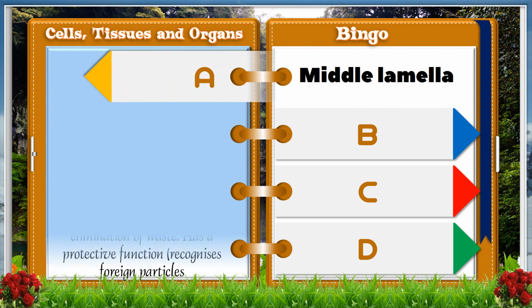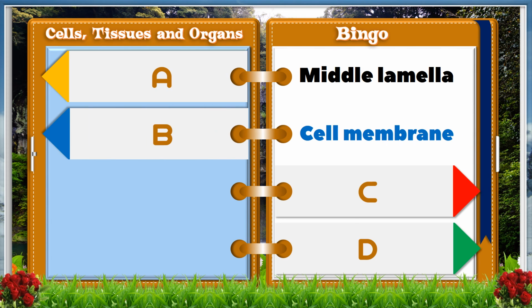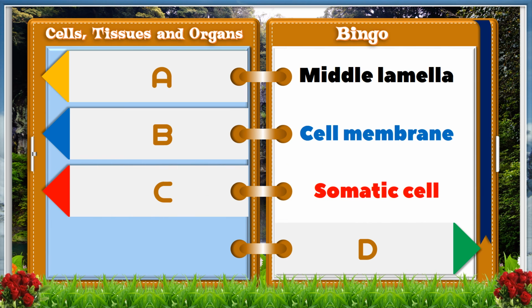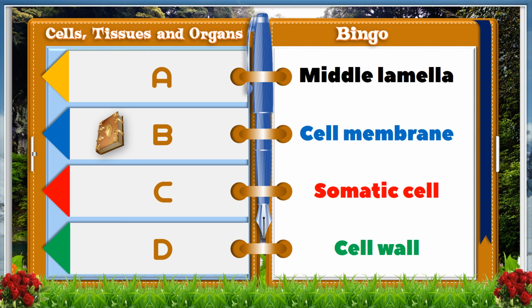A, middle lamella. B, cell membrane. C, somatic cell. D, cell wall. And the answer is B, cell membrane.